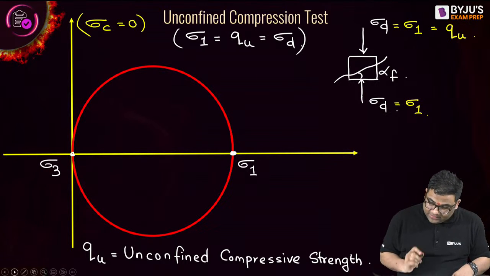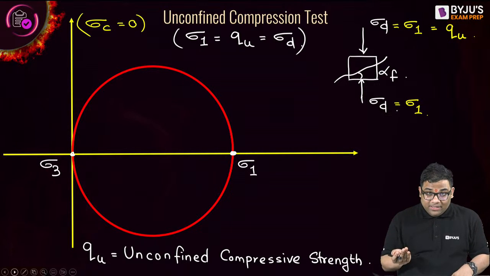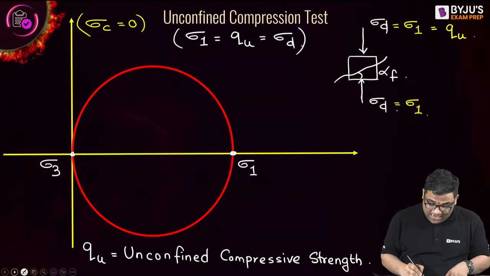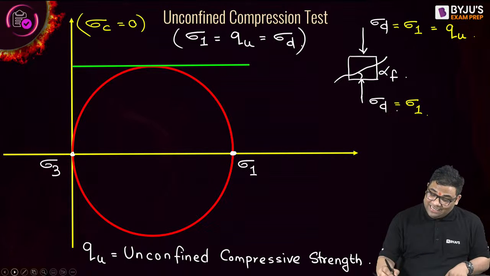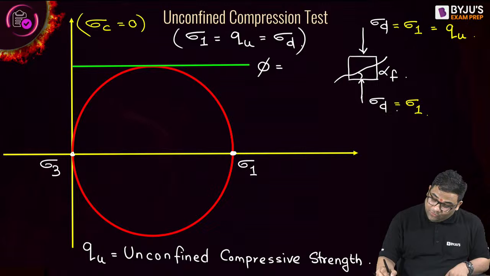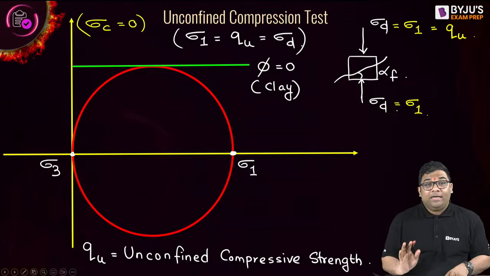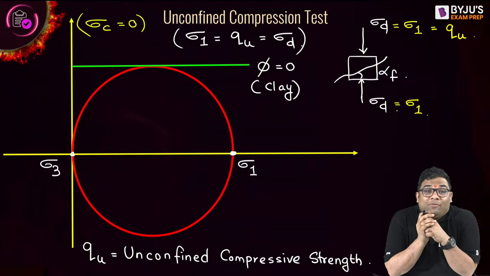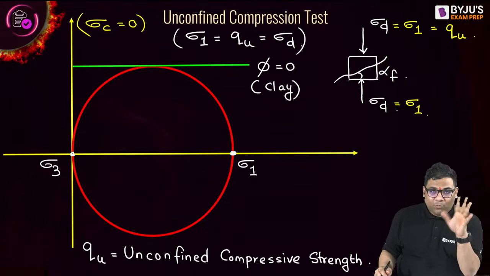Here, since this is the Mohr circle, I'll get the failure envelope like this, right? In this, the phi will be 0 if you are conducting the test on clay. If you are conducting the test on clay only, then the phi will be 0. I will elaborate this point later.